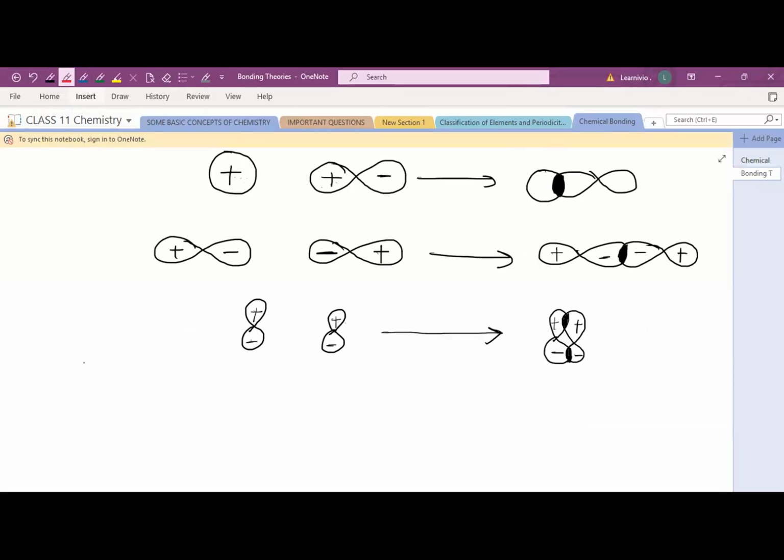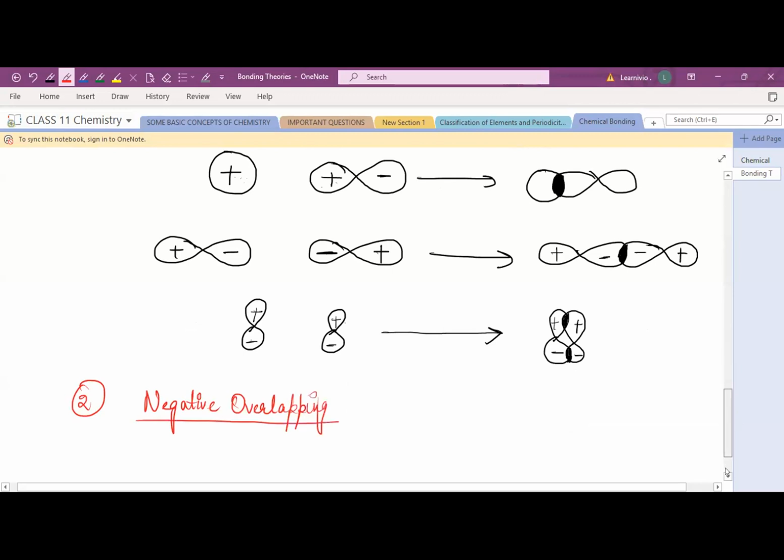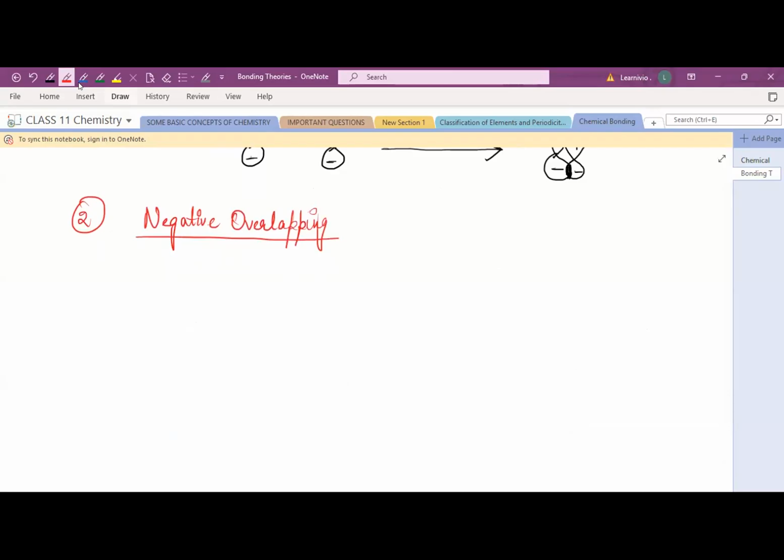Second, let's discuss the second one. Second is your negative overlapping. What is negative overlapping?